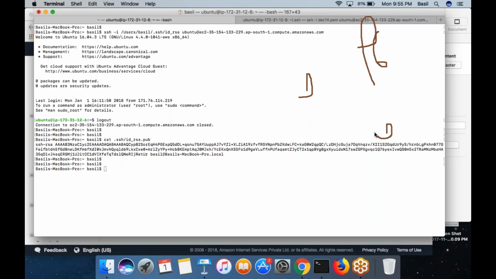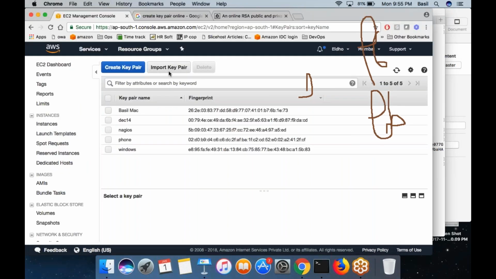I have a private and public key, and this public key I would import to AWS. Then whenever I want to create a new machine, I would use this public key. A third person creating the private key for me is definitely not something I would prefer over creating it myself.